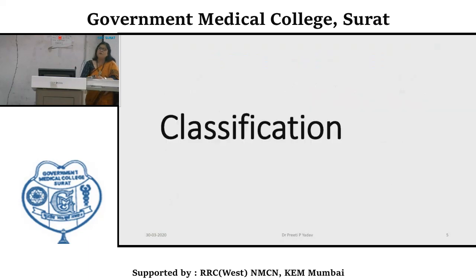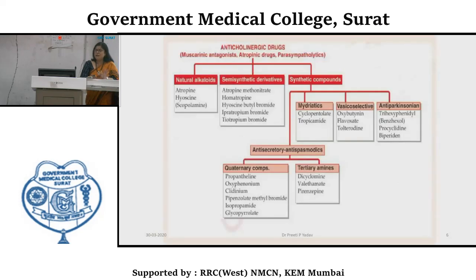Now we will see the classification. As a whole, anticholinergic drugs are divided into muscarinic antagonists, atropinic agents or parasympatholytics. They are divided into natural alkaloids, semi-synthetic derivatives and synthetic derivatives. Natural alkaloids are atropine and hyoscine, also known as scopolamine. Semi-synthetic derivatives are atropine methonitrate, homatropine, hyoscine butyl bromide, ipratropium bromide and tiotropium bromide.